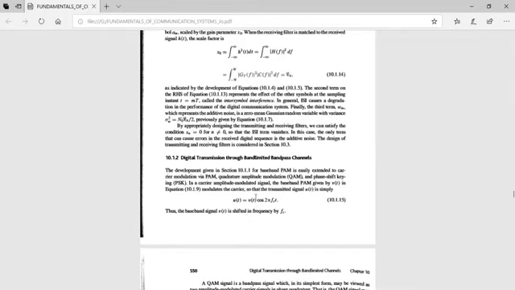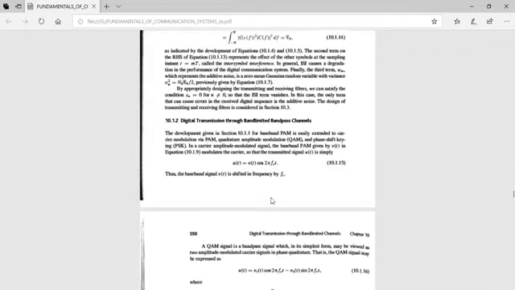V of t is the baseband signal, and this is modulated with the carrier to obtain the modulated signal. U of t is the transmitted signal, that is, the baseband signal V of t shifted in frequency by fc. What is modulation? The product of two signals, the baseband signal and the carrier signal. The baseband signal here is V of t and the carrier signal is cos 2 pi fc t. So we are performing amplitude modulation.